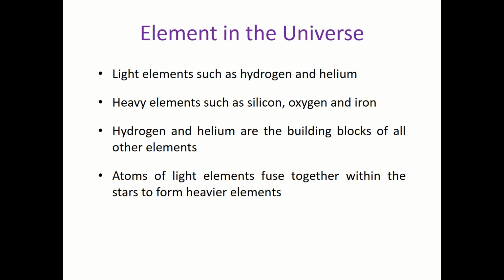Not only that, but helium also will fuse into heavier elements like carbon, gold, silver, iron. So through the star's lifetime, all these elements will start to be produced. It starts from helium, and then it generates all these new elements during the lifetime of the star.